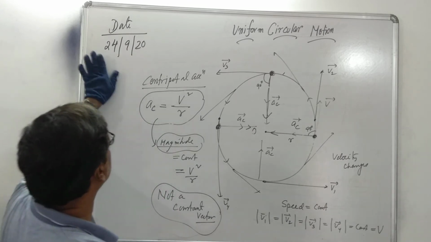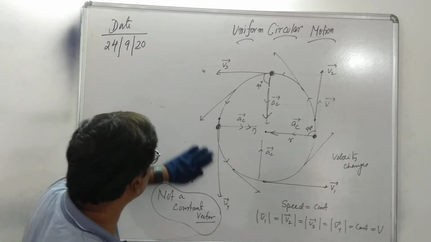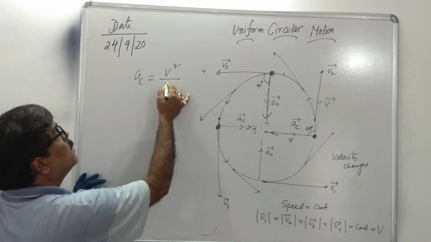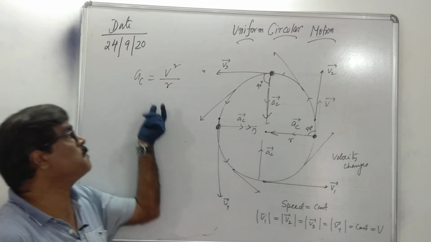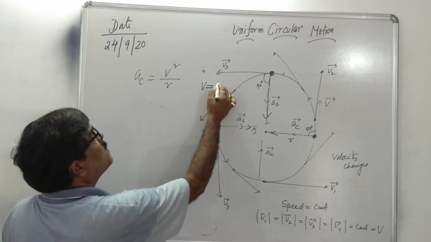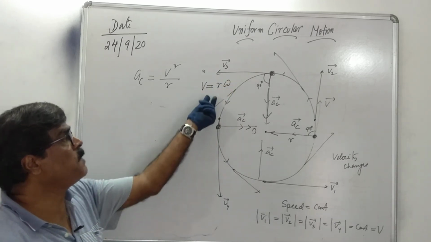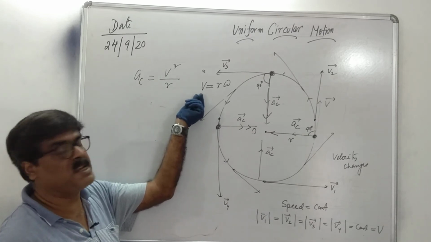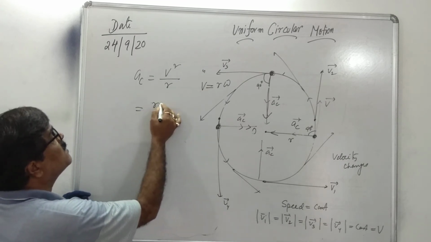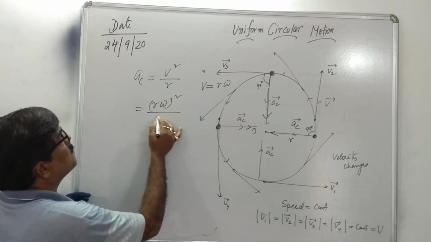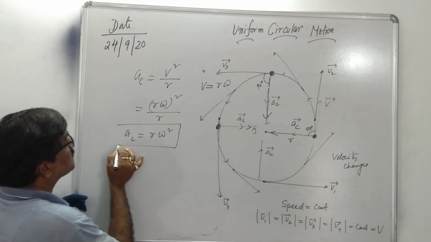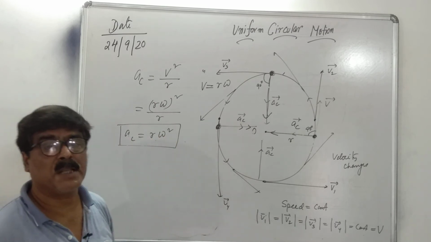Now, on this formula, centripetal acceleration is equal to V square by R. In the next video we establish this relation, most important for examination. But you know V is equal to R omega. From the previous video, V is the linear velocity, linear speed, R is the radius, omega is the angular speed. If you put it in, then A becomes R omega square. This is another relation of centripetal acceleration.